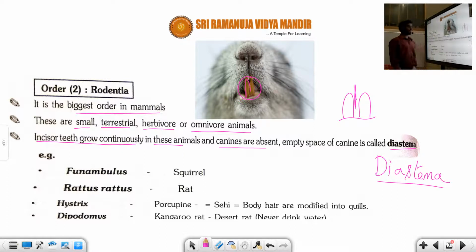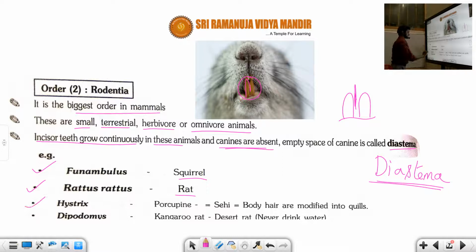What is the meaning of diastema? Generally, the canine is absent here, no? The empty space of the canine is called the diastema. Now what is the common example, student? Squirrel, whose scientific name is Funambulus. Rattus is the scientific name for rat.